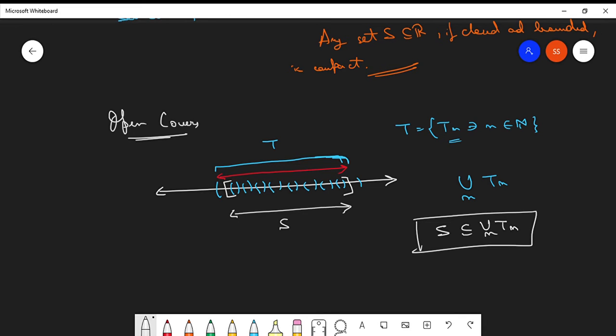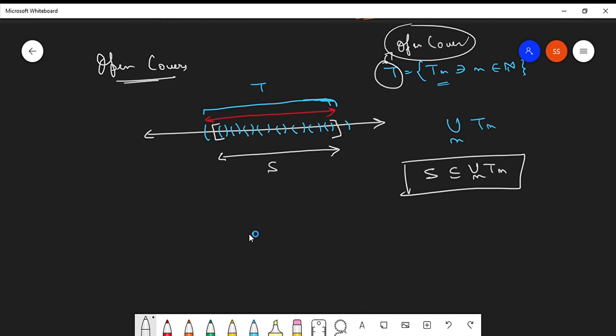Such families of sets whose union makes an arbitrary subset of any metric space get contained in itself are called open covers. I guess you understood this, right? You can have an infinite open cover, that is, this family may have infinite sets, or this family may have some finite number of sets. Suppose this set S is equal to the open interval 0 comma 1, and you form a family T, which is the ordered pair 1 over n comma 1, where n belongs to the set of natural numbers.